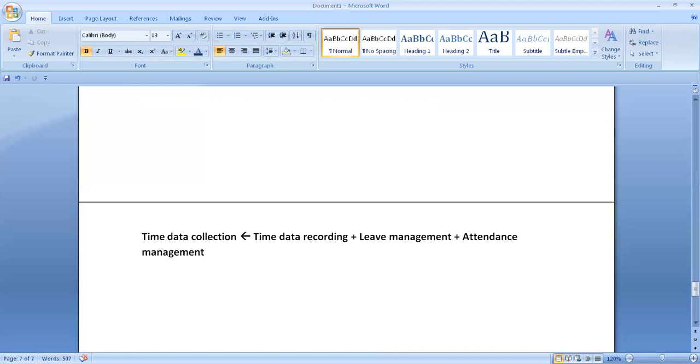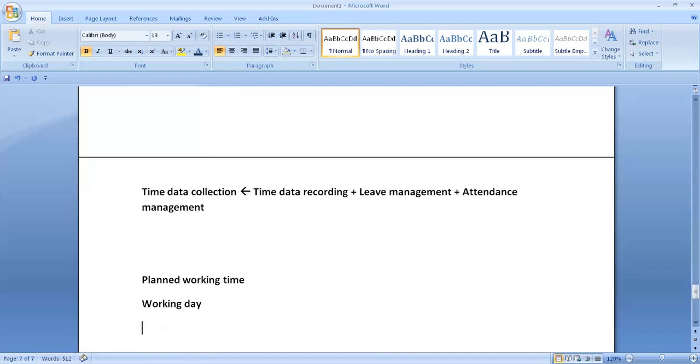Okay. So when we are saying working time, for example, I'm typing planned working time. Planned working time, you can specify as two things: working day and day off. This planned working time is of two types, working day or day off, for the duration of the planned working time.